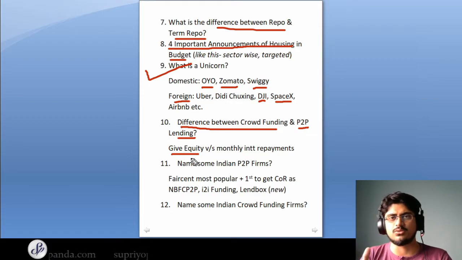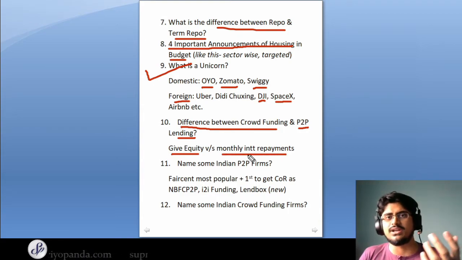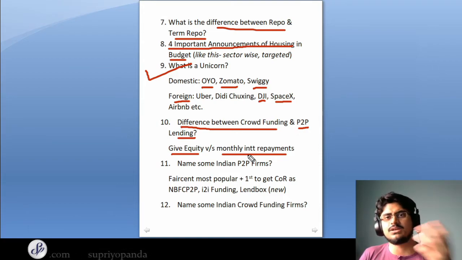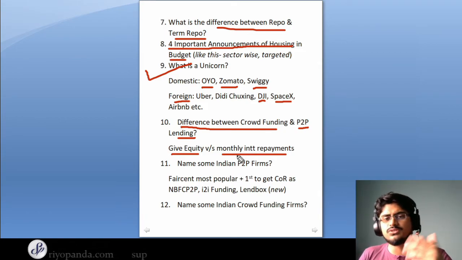So you can give equity and you don't need to give any kind of monetary benefit immediately. So that's crowdfunding. And the difference between P2P and crowdfunding is that in P2P, you have to have monthly interest repayments. So you cannot have any P2P lending which is dealing with only equity distributions. So monthly interest repayments are mandatory in P2P. And there are many NBFCs which have recently gotten the NBFC P2P license by the RBI as well. We'll get into that as well. So moving on to the next question.